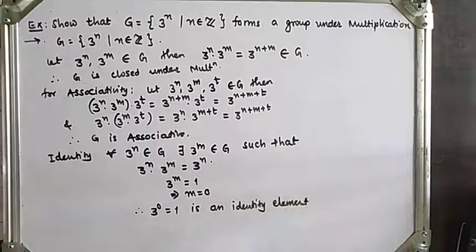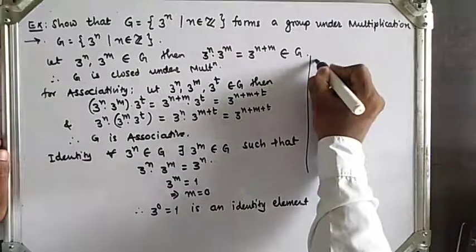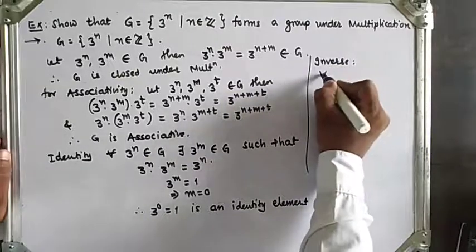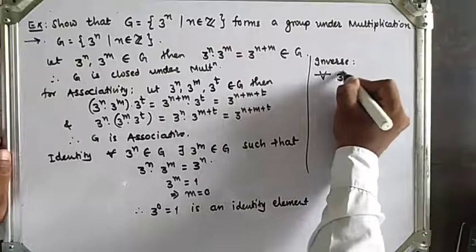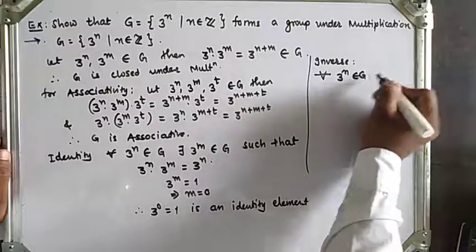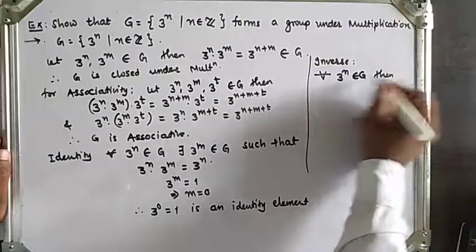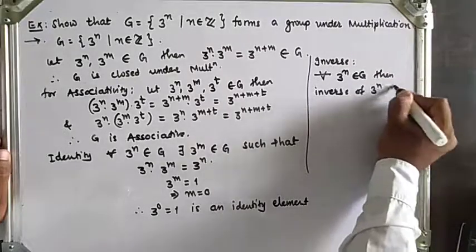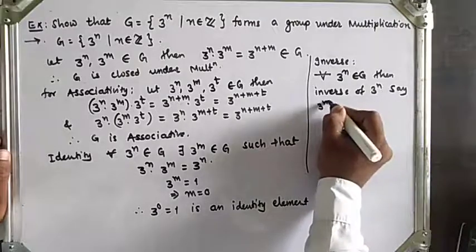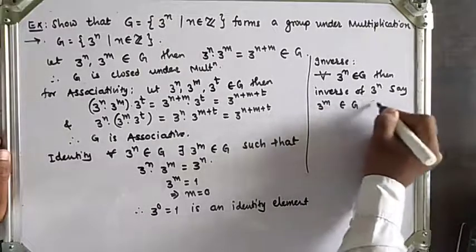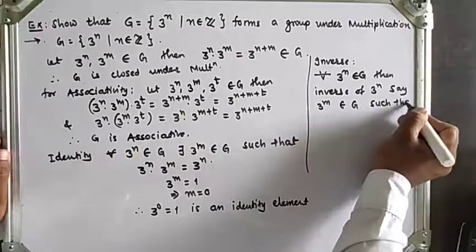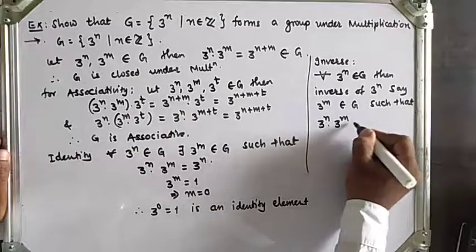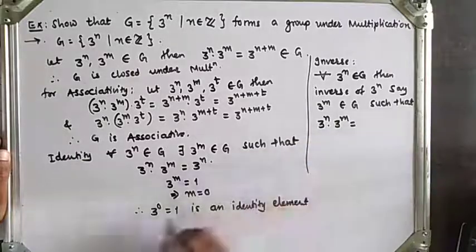Now to find out the inverse element. What is the definition? For all 3 raised to n belonging to G, the inverse of 3 raised to n is some 3 raised to m belonging to G such that 3 raised to n into 3 raised to m is equal to identity, and identity is 1.